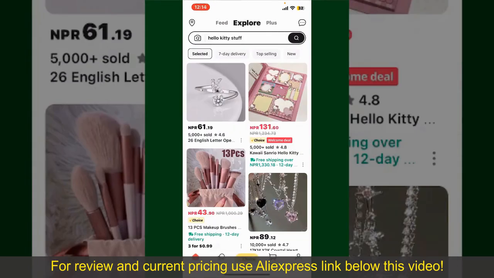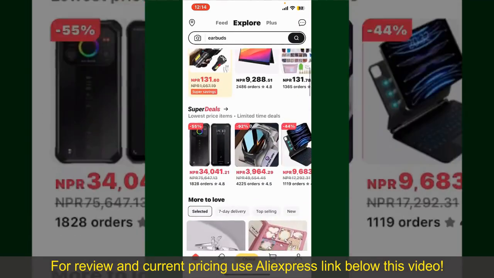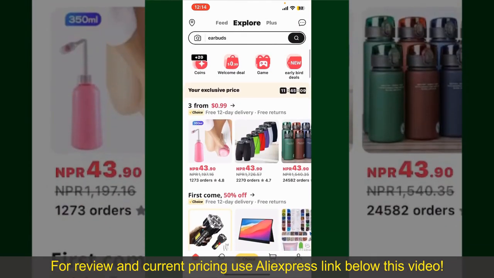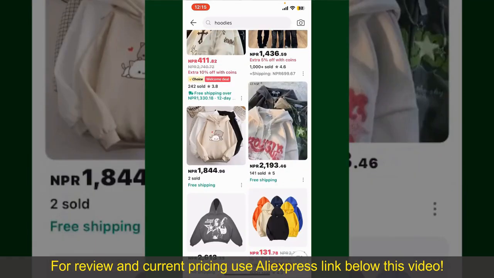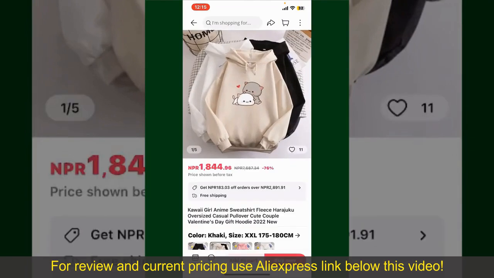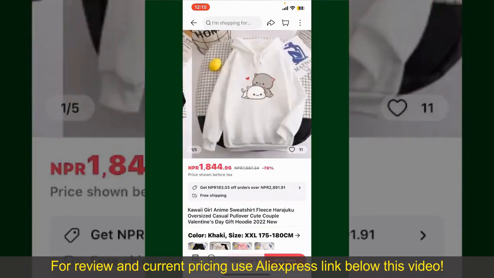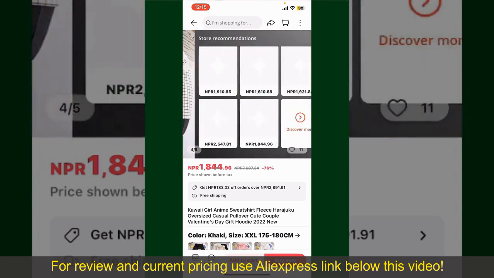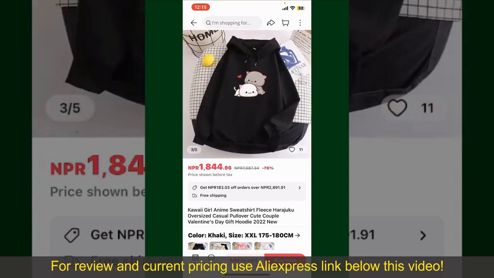From the main homepage of AliExpress, you can search for the product with the help of the search box at the top. You can also browse through the product's categories displayed on the screen. Now, scroll through the products and find the one that you'd like to purchase. Tap on the product to purchase it, and then this will show you other information about the product. You can select the size, colors, and the design.